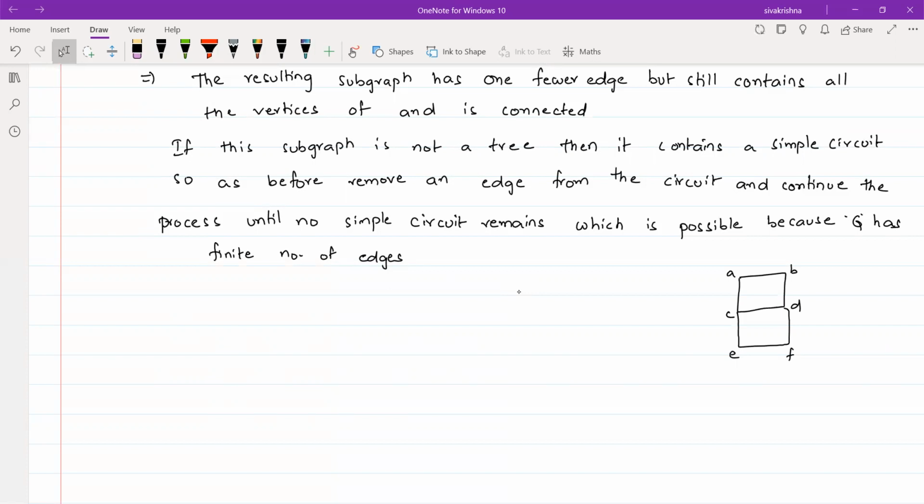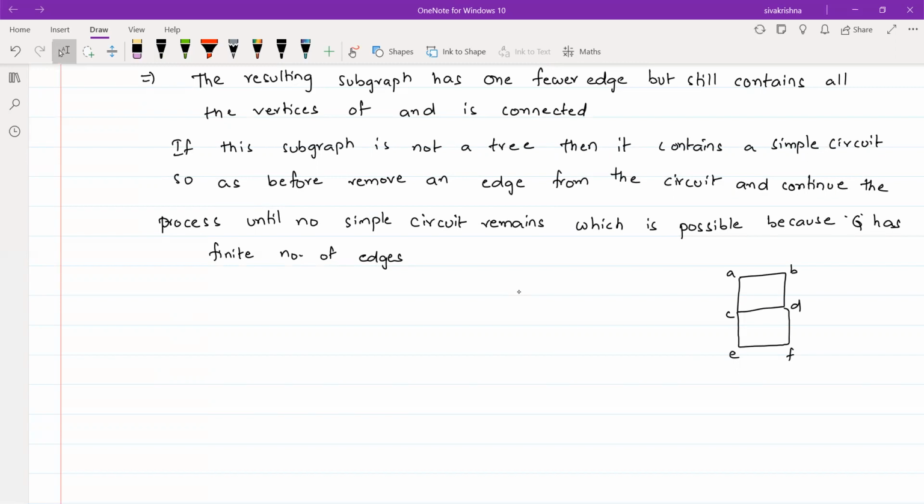If you remove the edges AB and CD, then it is a tree. It depends on the graph whether we have to remove one edge or more than one edge to form a tree. It depends on the problem.